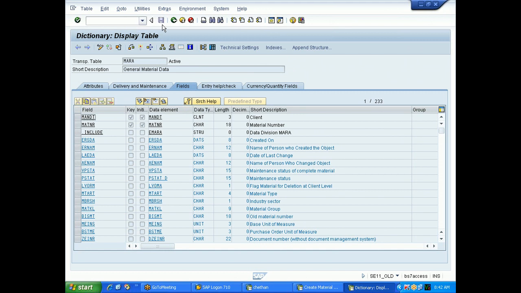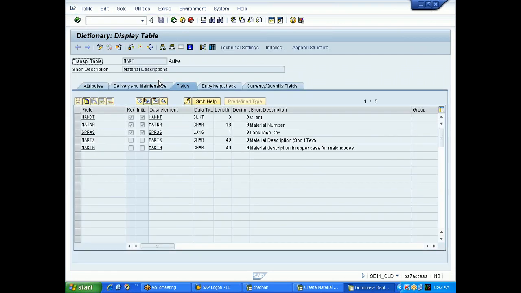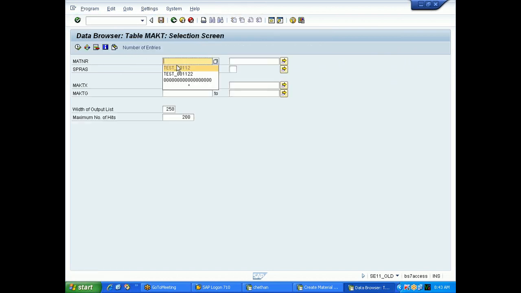I also want to show you one more table, MAKT. See, these are the fields available in MAKT. Only 5 fields: material number, language, material text, and this is the material text in capital letters. Now, we have already created one material. What is the text we have given? You remember? Only test, right?